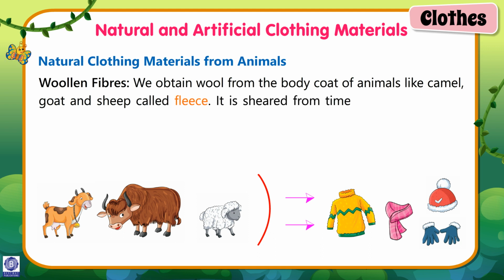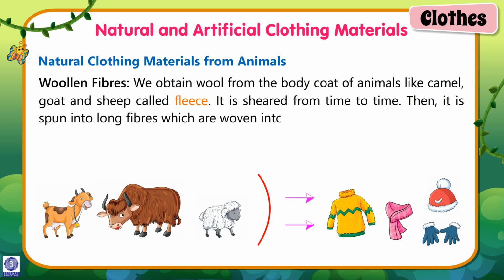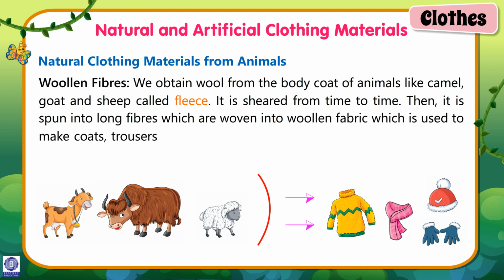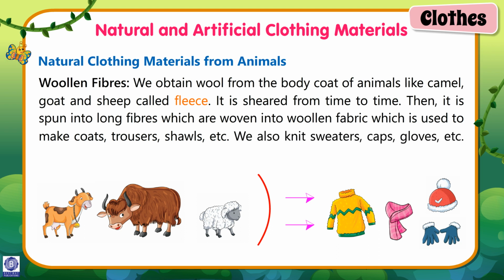It is sheared from time to time. Then it is spun into long fibers which are woven into woolen fabric which is used to make coats, trousers, shawls, etc. We also knit sweaters, caps, gloves, etc.